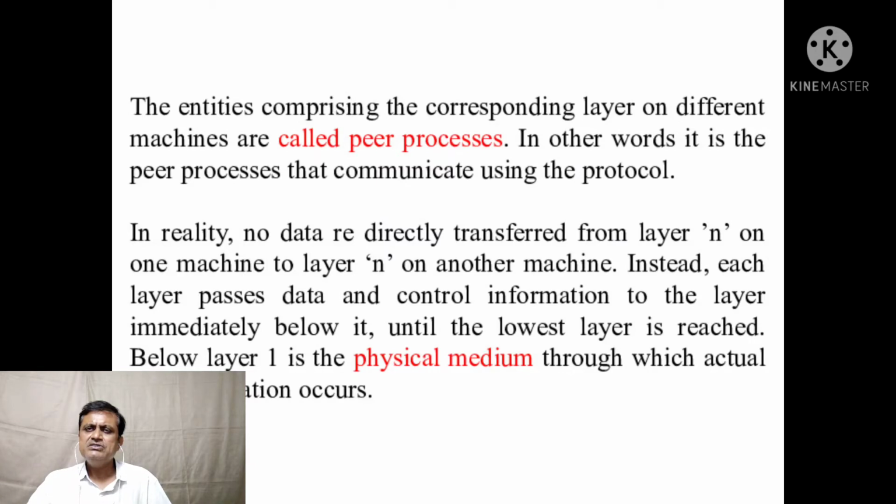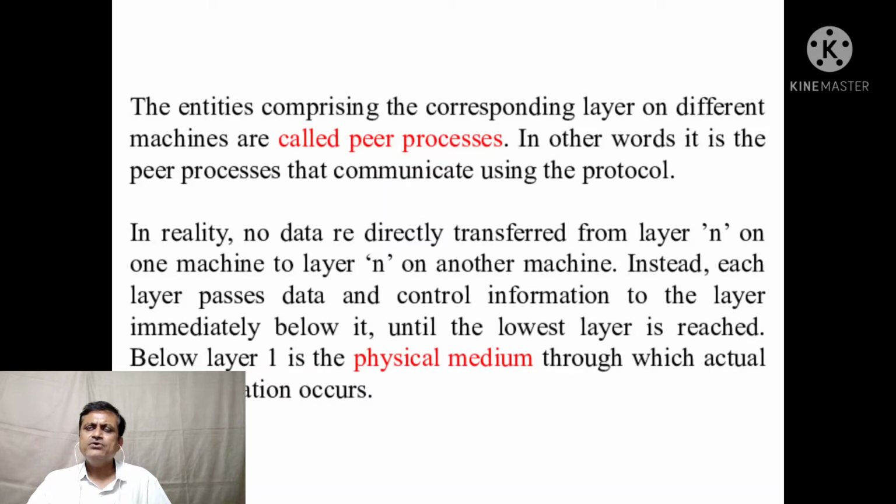Instead, each layer passes data and control information to the layer immediately below or above it until the lowest layer or the upper layer is reached. Below layer 1 is the physical medium. Physical medium means cable wire. Two computers are connected with the cable, so the physical medium is that through which actual communication occurs and bits are transmitted. The job of the physical medium is to transmit bits.